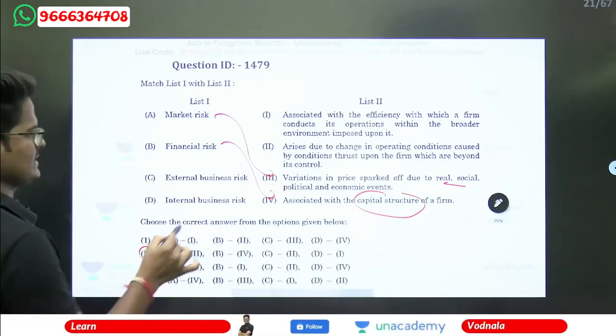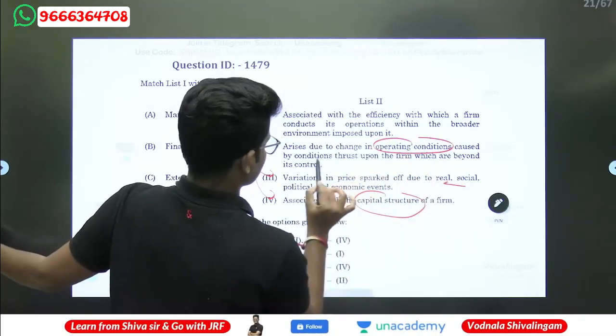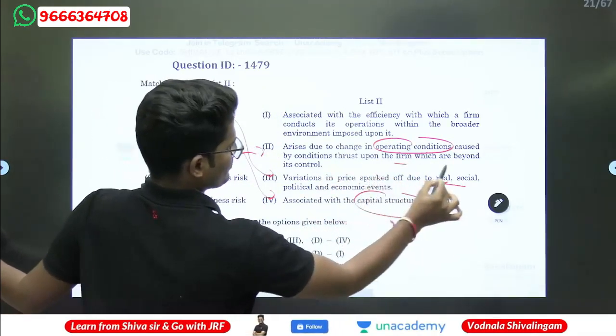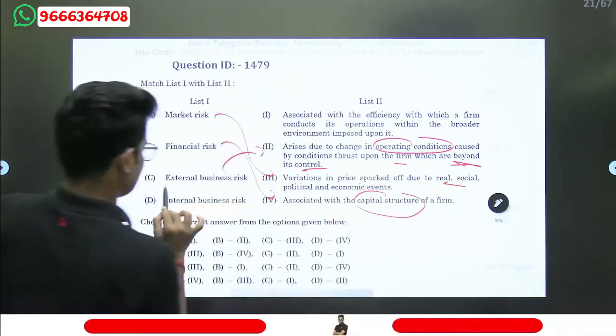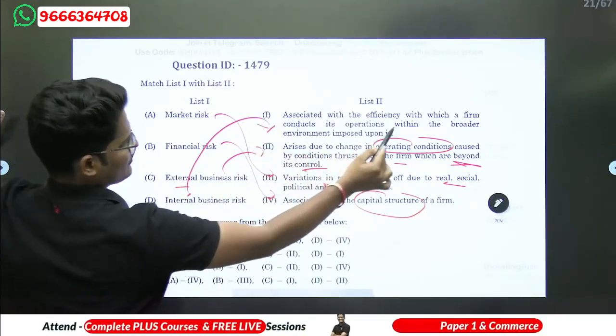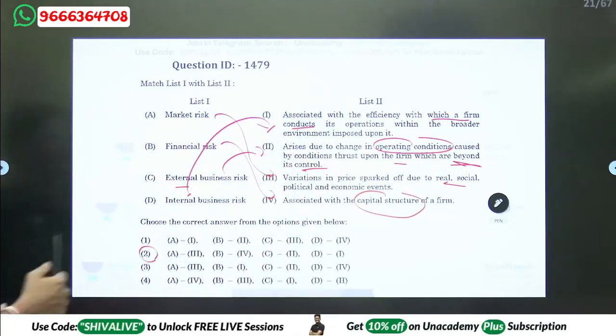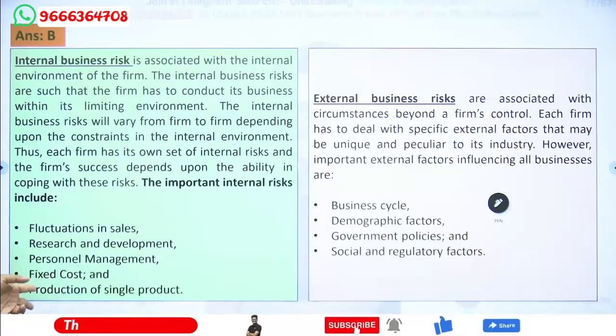External business risk is the second one, which arises due to change in operating conditions thrust upon the firm, which are beyond the control, because external situation means beyond the control of the firm. Internal means within the environment, within the firm. The firm can conduct its operation within their control. So 4 types of risk.